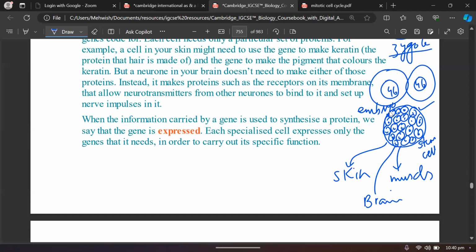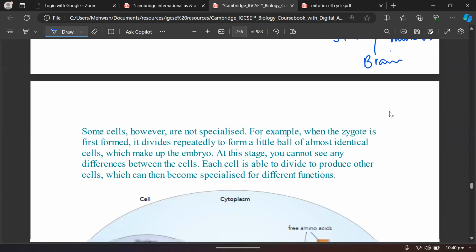There are some genes in this embryo that will be switched on, and there are some genes that will be switched off. Those genes which are switched on are going to express themselves, and they are going to make specialized cells. Then each specialized cell expresses only those genes that it needs in order to carry out its specific functions, right? I've just given you some examples of these stem cells, right?